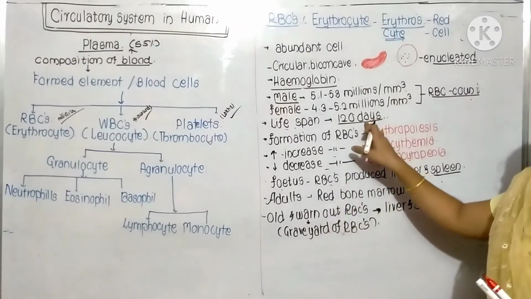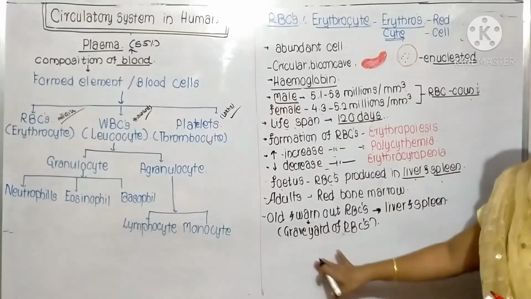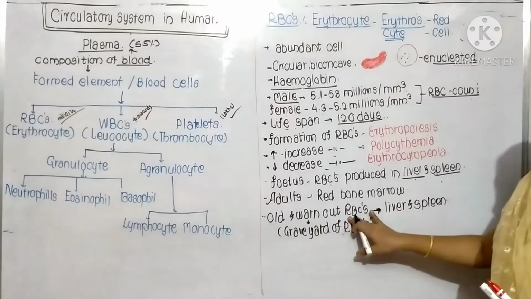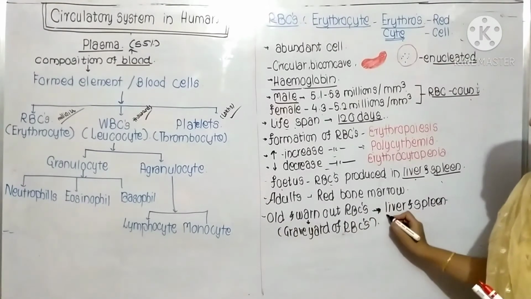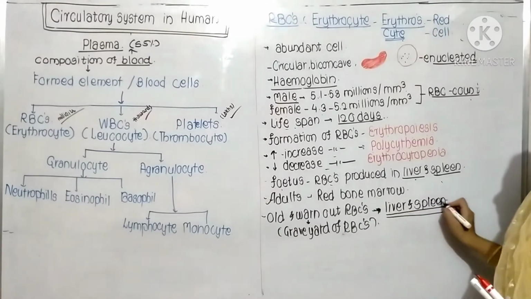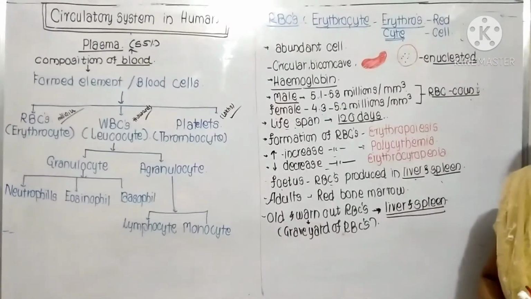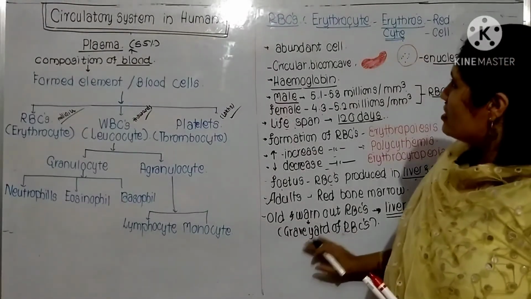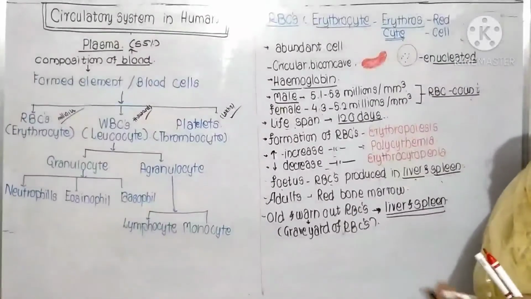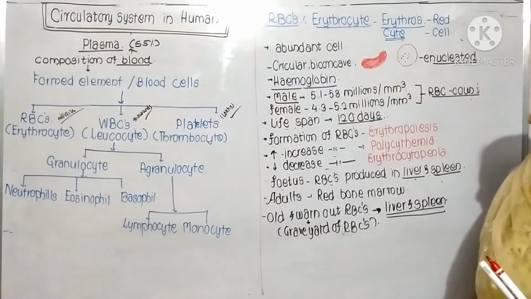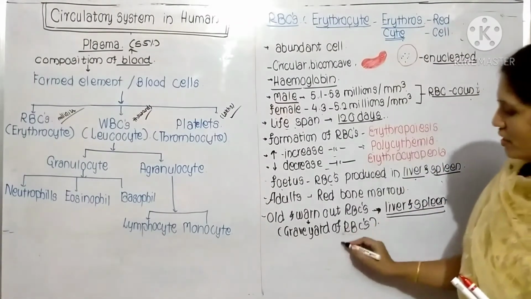I have given the lifespan, which means the death of the RBCs. So these old and worn out RBCs are destroyed where? They are destroyed in liver and spleen. Now the functions of RBCs we'll see. But before the functions, see about this structure.